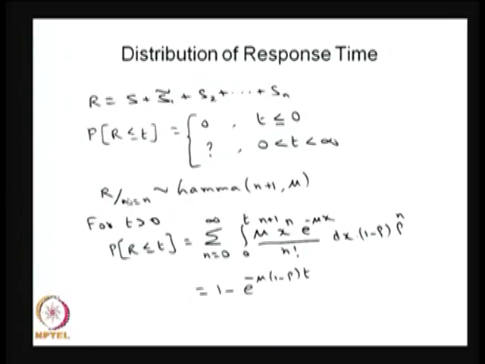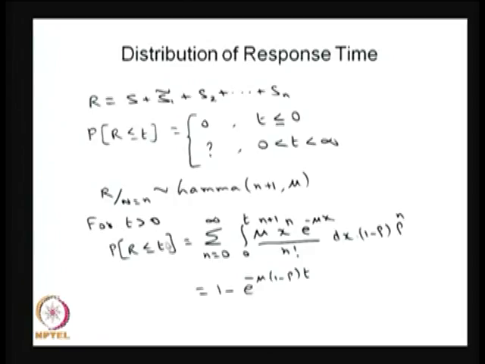Here also one can argue, when n customers are in the system before him, that is a sum of independent exponential random variables and so on. Therefore, this is going to be a gamma distribution with the parameters n plus 1 and mu.